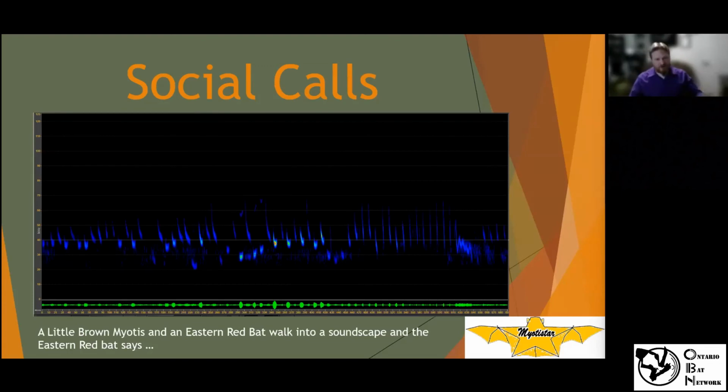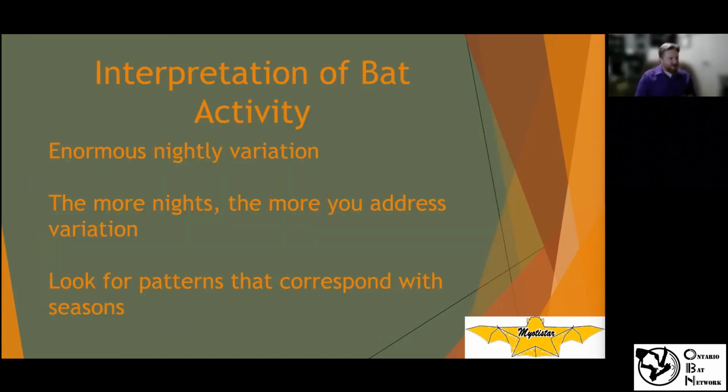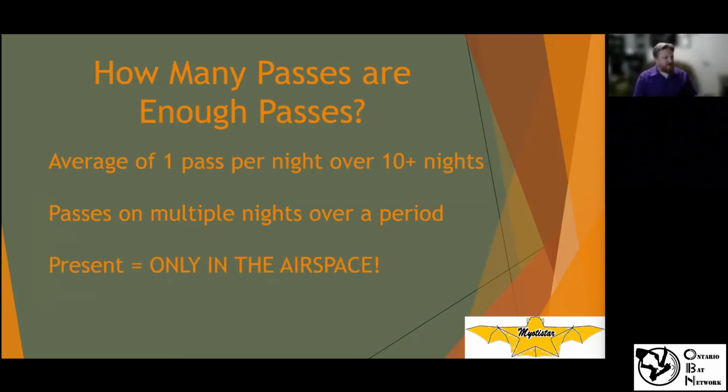And there's social calls, so I won't get into social calls, but they can mess up all kinds of things. Bats do lots of different stuff, and we're trying to use the most standard echolocation calls for species identification, so beware of the social calls. They're a whole different world. In the interpretation, I'm whipping through here, I'm not going to get into everything. The interpretation of the data is important.